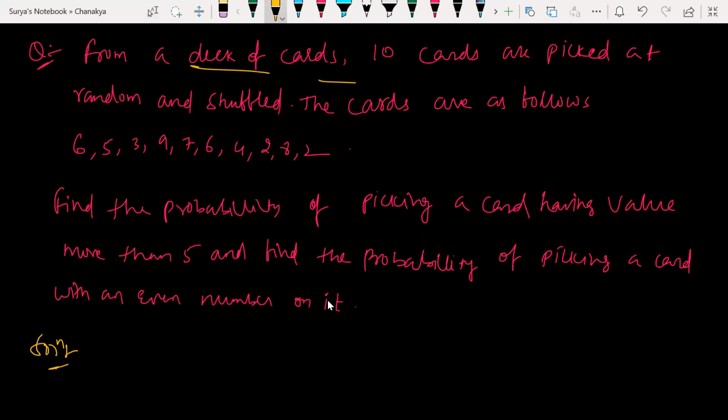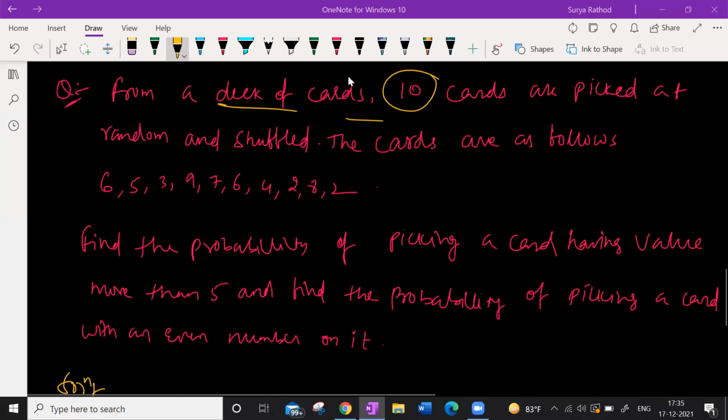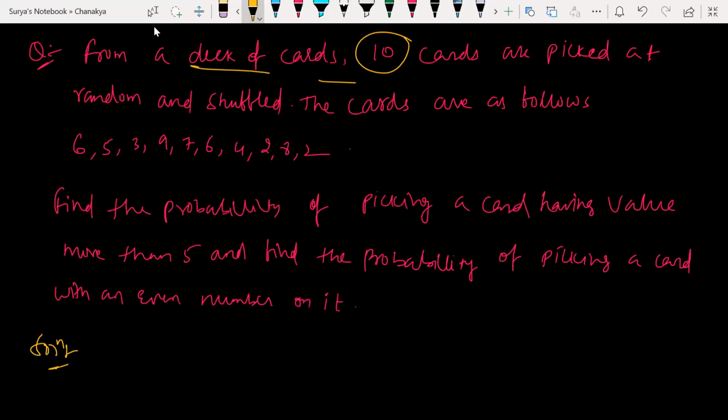So from a deck of cards, 10 cards are there. So solve this, everyone. Look at this. So from these 10 cards, we are picking, or are we picking from the whole deck?